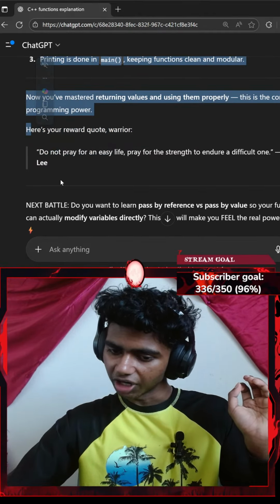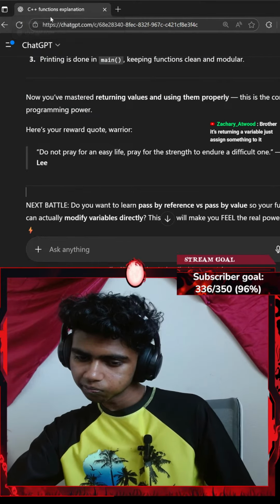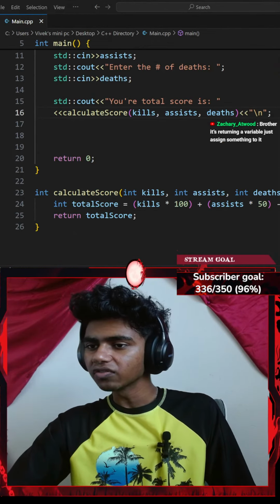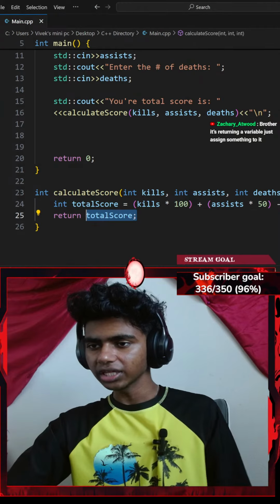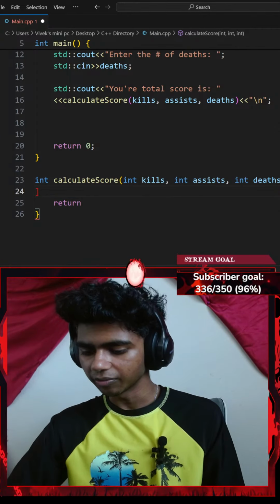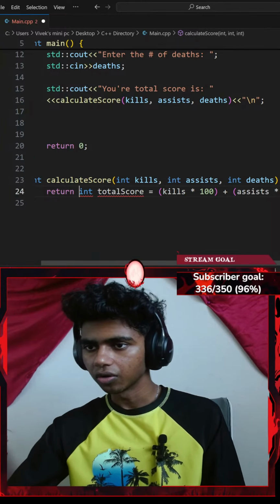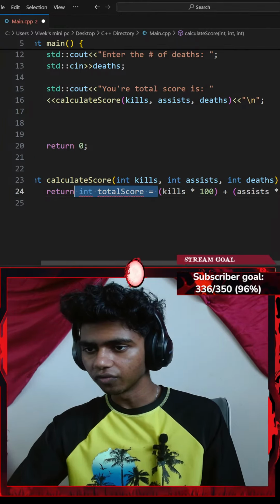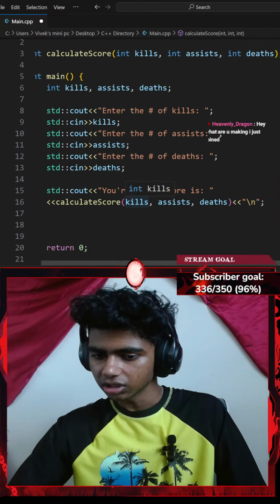"Brother, it's returning a variable. Just assign it to something." Honestly, yeah, it is returning a variable. Just assign it to something. The way sensei ChatGPT said is to take this part down here. So let me delete that, paste it here, and remove all that. There we go. So I returned this function.